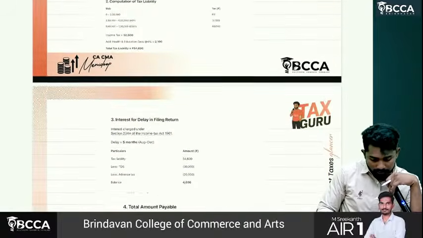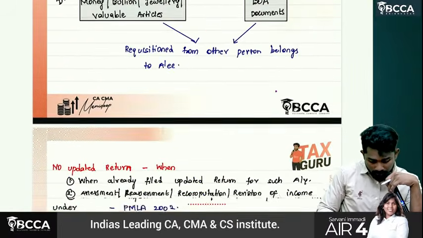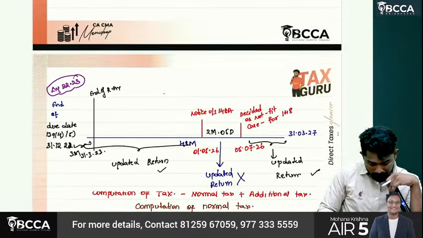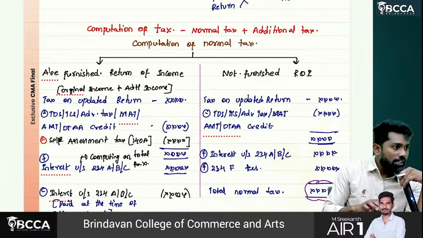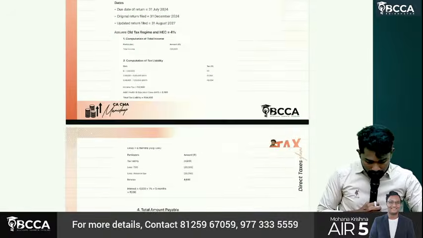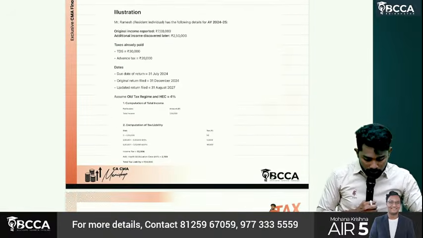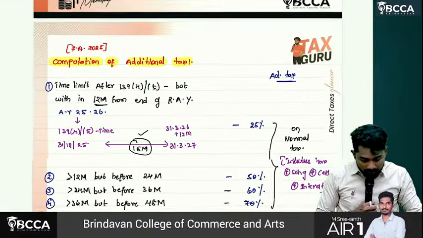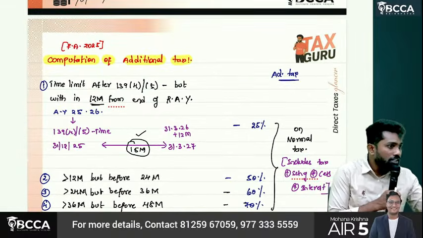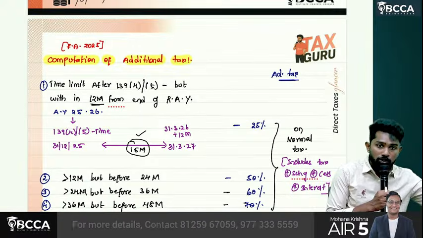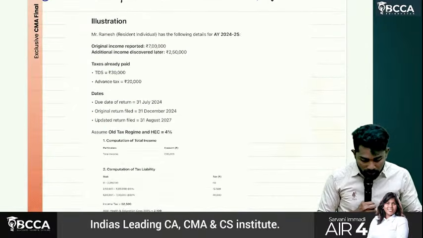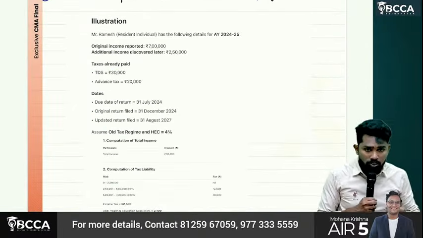It's okay, sir. We'll take a break. Then after the break, we'll discuss how to compute tax, normal tax, how do we compute, then additional tax, how we should compute. And then, with the help of ChatGPT... we don't have any questions actually on this additional tax, because for additional tax also there is an amendment. Previously it used to be 24 months only. Now it is extended to 48 months. So there also there is an amendment. But we don't have any questions available in our sources. Even in CS sources also we don't have.